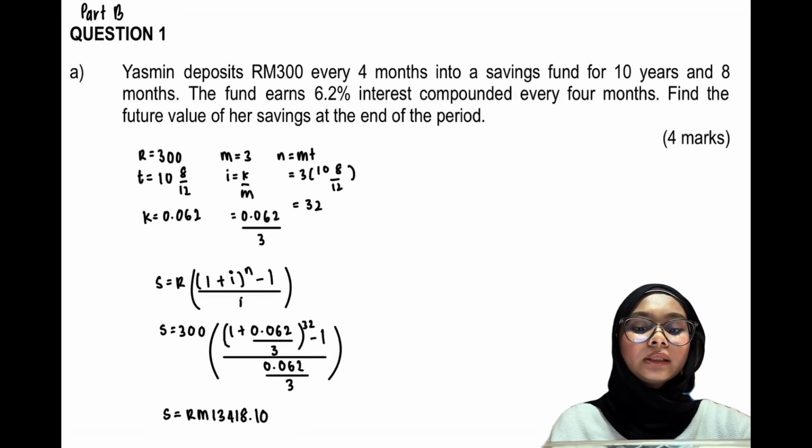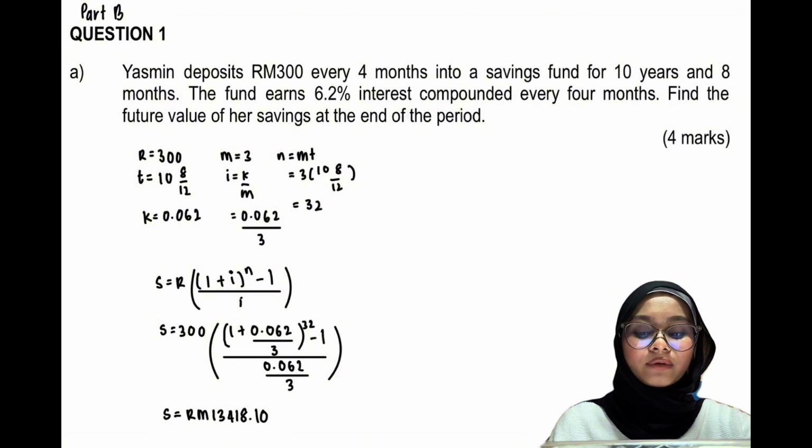We're going to identify the information given in the question, which is R is equal to 300, T is equal to 10 and 8 divided by 12, K is equal to 0.062, M is equal to 3, I is equal to 0.062 divided by 3, N is equal to 32. Put all the information given into the formula, which is S is equal to 300[(1 plus 0.062 divided by 3) powered by 32 minus 1] divided by 0.062 divided by 3. Calculate that to get S is equal to 13,418 and 10 cents.